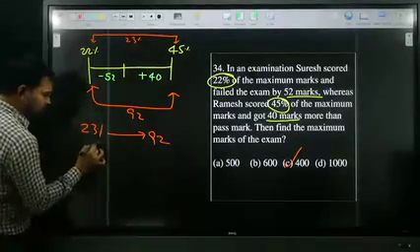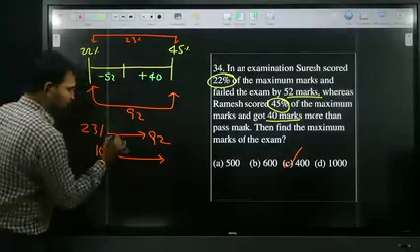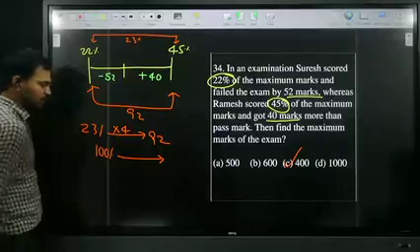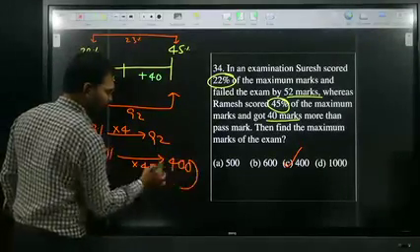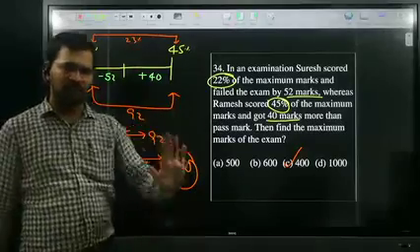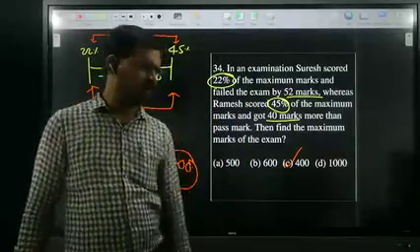Now what do I need? 100% is how much? So 23, how many times are 92? 23, how many times is 4 times? Therefore, 4 times 100, that is 400. All of you understood or not? It's a very easy way of attacking an examination, pass or fail. All of you okay? Very good.